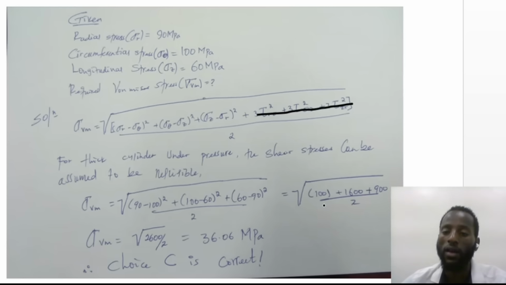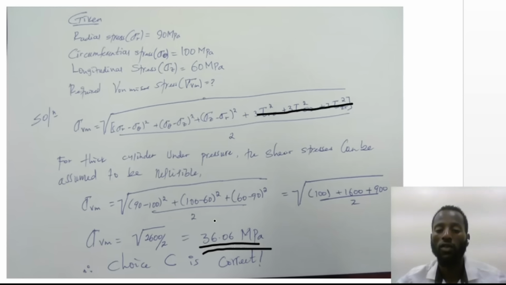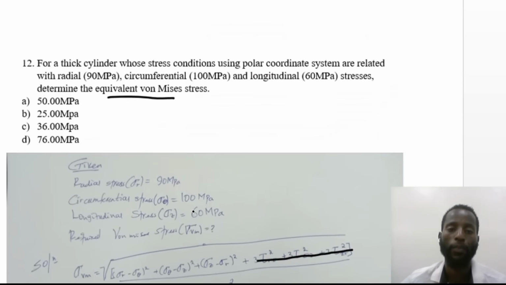By simplifying the values, we have an equivalent volume-basis stress of 36.06 megapascal, which is approximately equal to 36 megapascal. Therefore, the correct answer for this question is choice C, 36 megapascal.